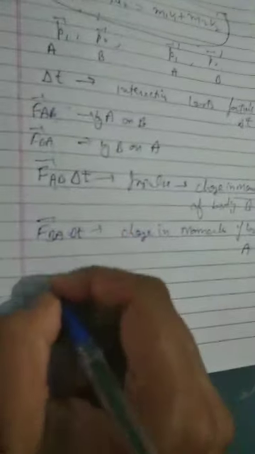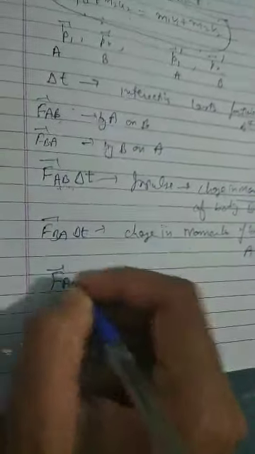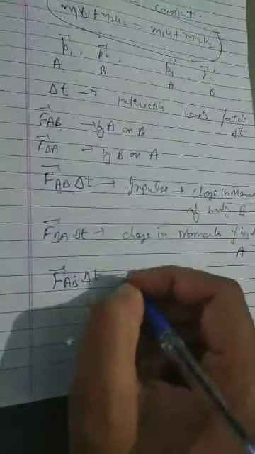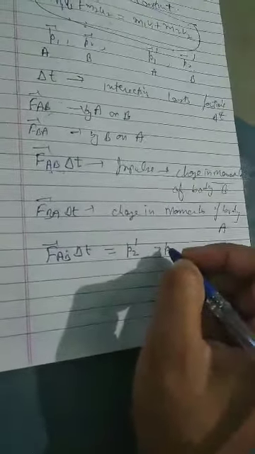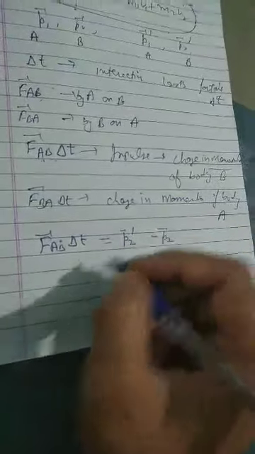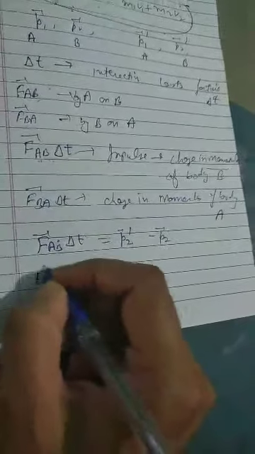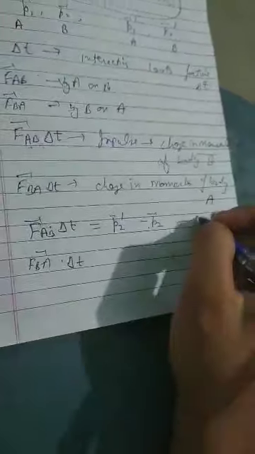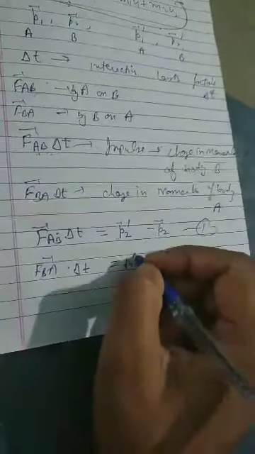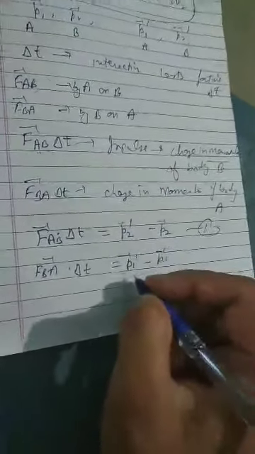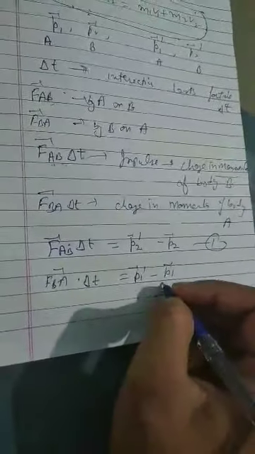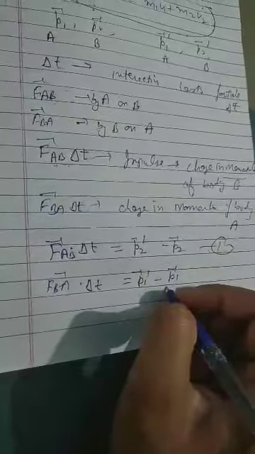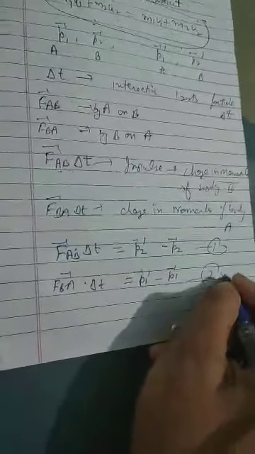Clear? Or we can write it as FAB delta t is equal to the momentum change of body B, final momentum P2 dash minus P2. Similarly, FBA into delta t, this is equation number 1, will be P1 dash minus P1, because P1 dash is the final momentum of body A and P1 is the initial momentum of body A.